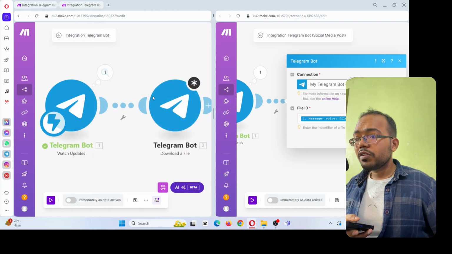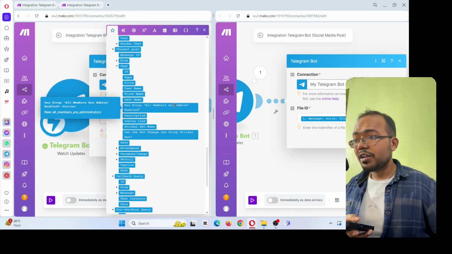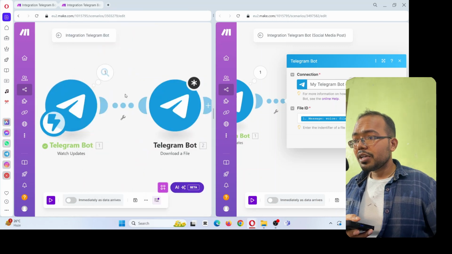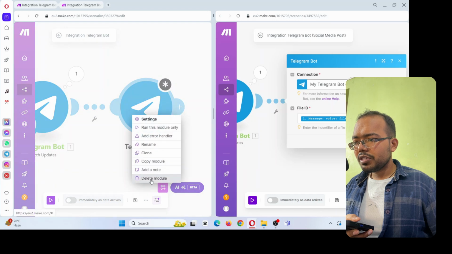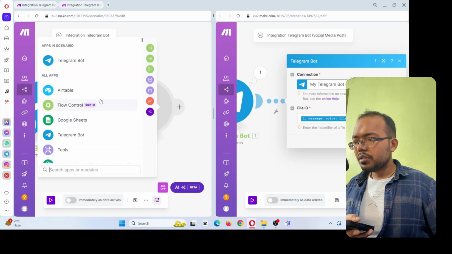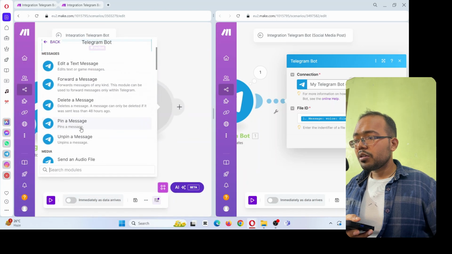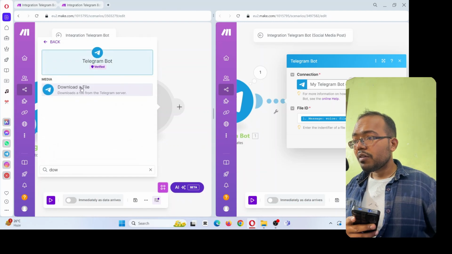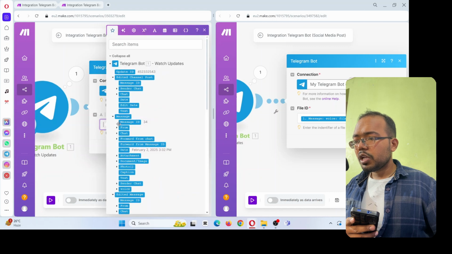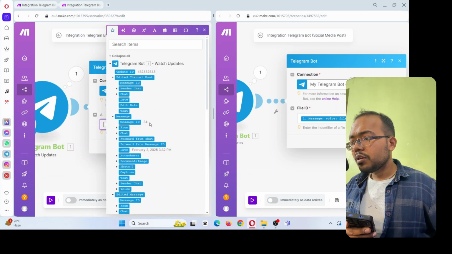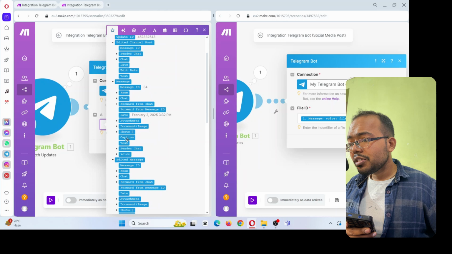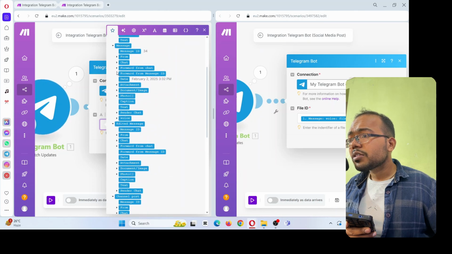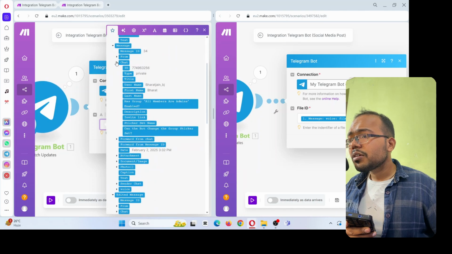But here what we can do is use the file ID. So I go back again. Okay, remove this first. Click again. Choose Telegram bot and search for download a file. Now we have to use a file ID. So here you can see message, and search for this chat.